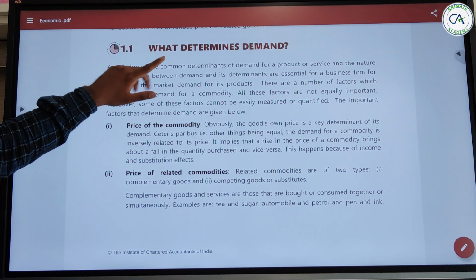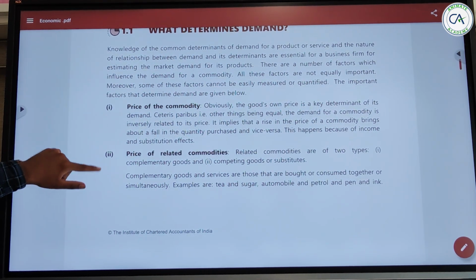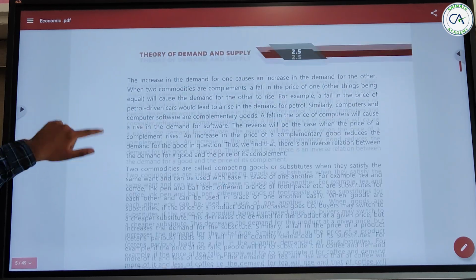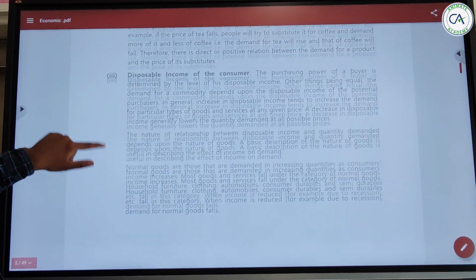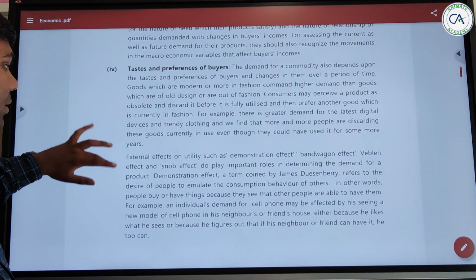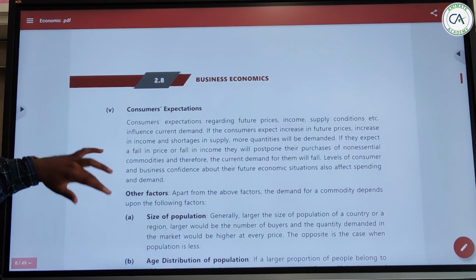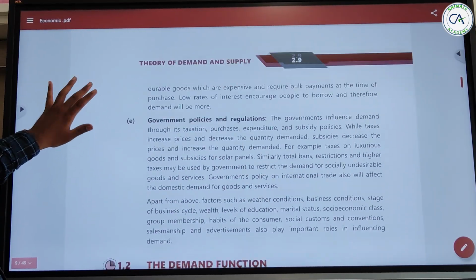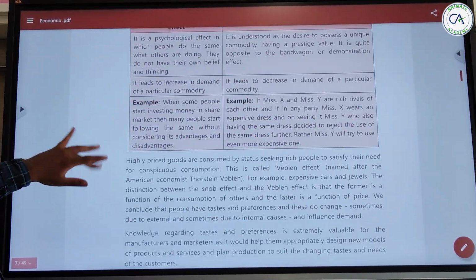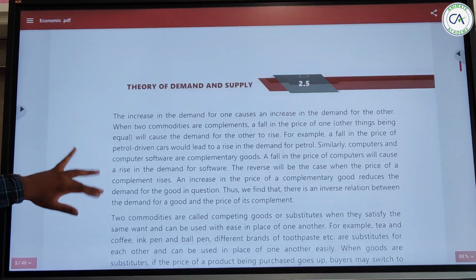Okay, so when we are talking about what determines the demand, first it is the price of the commodity, the price of related commodities, disposable income of the consumer, taste and preferences of the buyer, and consumer expectations. So these are the 5 things that you have to write whenever the question is asked about what are the determinants of demand.